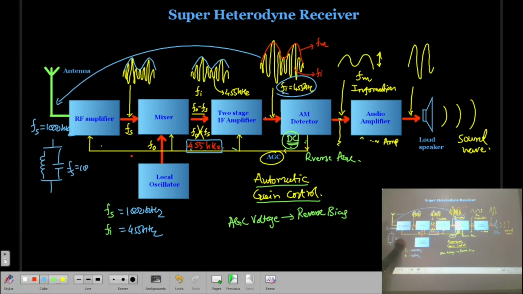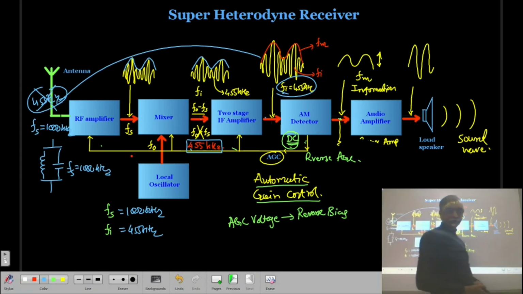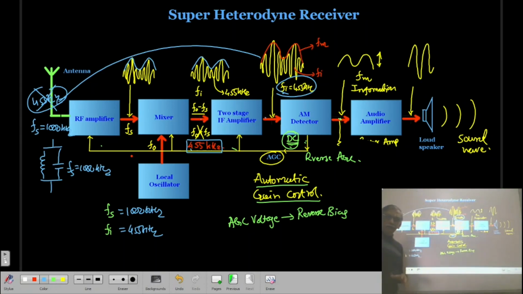Fs equal to 1000 kilohertz. So whatever 455 kilohertz is picked up by this antenna will be rejected, and it cannot enter into the radio receiver.